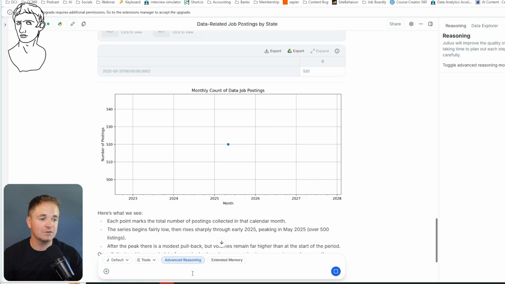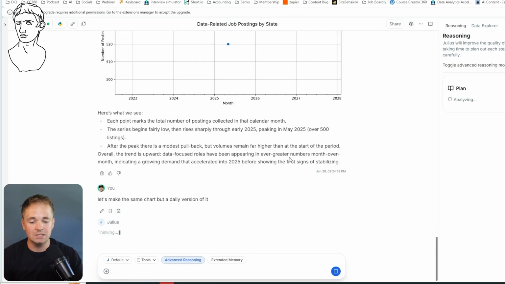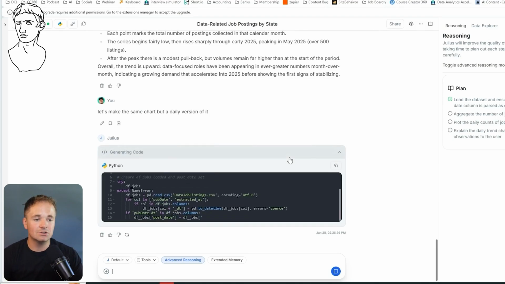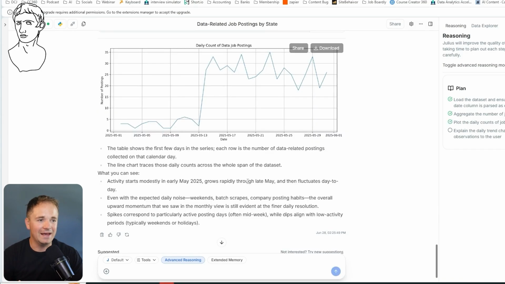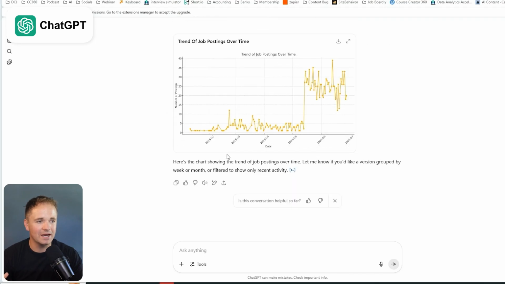And this is the truth with these tools right now, is you are going to need to talk to it. It's not going to just do your analysis for you. It's there to be a co-pilot for you, but it still requires you to think through what's going on in the analytical process. Aha, now Julius is done and it's created that very similar looking chart to what we had in ChatGPT.